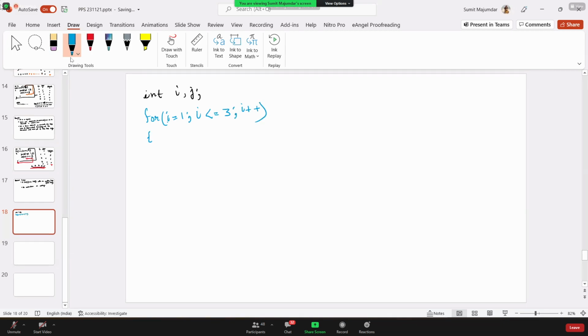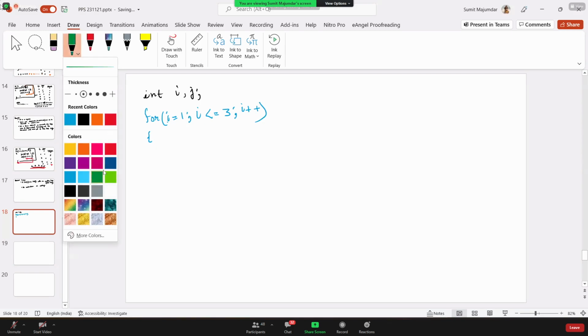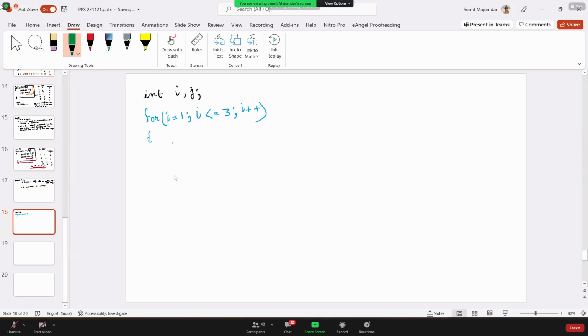Within that, we are running an inner loop, which will be on the variable j. For j equals 1, j less than or equal to 2, j plus plus.